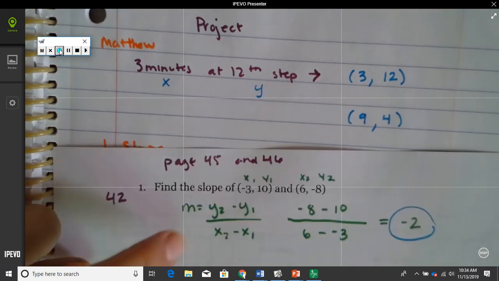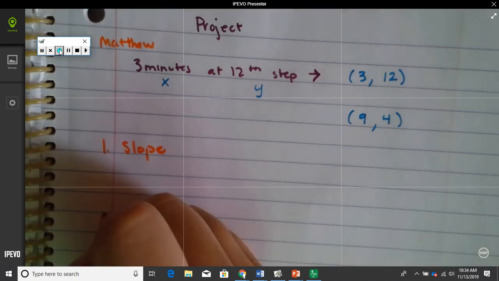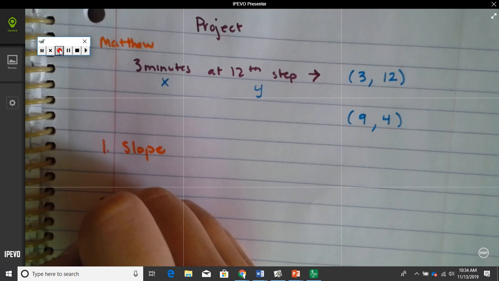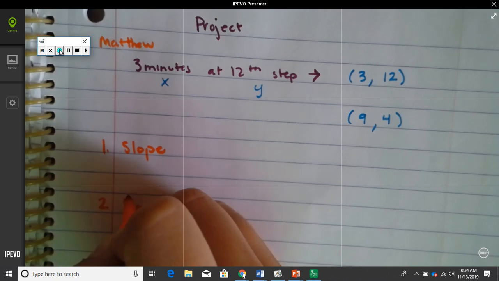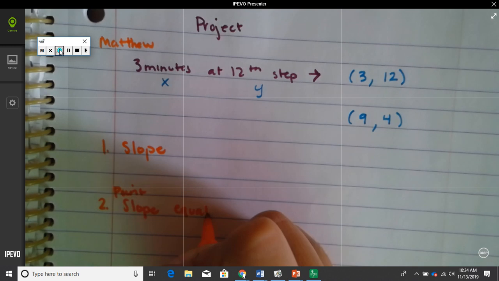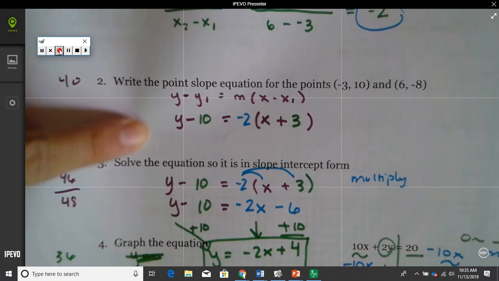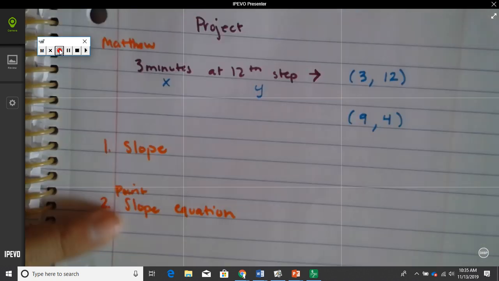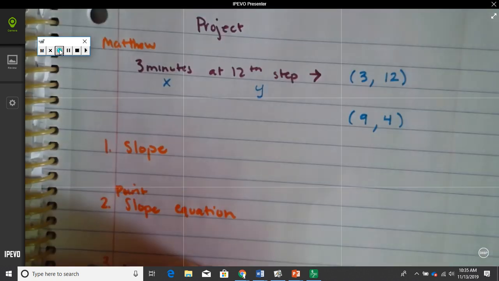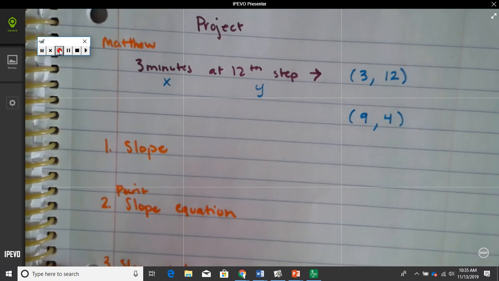The second thing, because this is what our purple paper says to do, after you get the slope, I'm going to have you get the point-slope equation. How do we do that? Just like we did number 2. Then I'm going to ask you to do it like number 3, slope-intercept equation. Number 3 is slope-intercept.